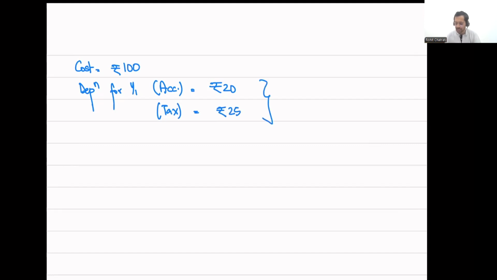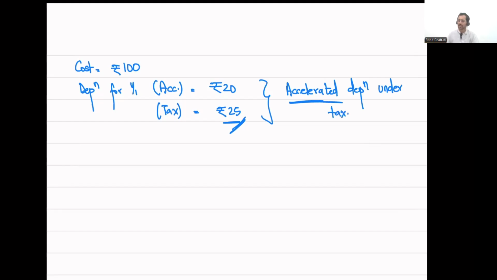All right, this is a case where tax depreciation is higher than accounting depreciation. This is referred to as accelerated depreciation. This is accelerated depreciation under tax books. Why is it being called accelerated? Because the depreciation is higher under tax, right? Therefore, it's referred to as accelerated depreciation under tax books of accounts. As per tax laws, we have accelerated depreciation.